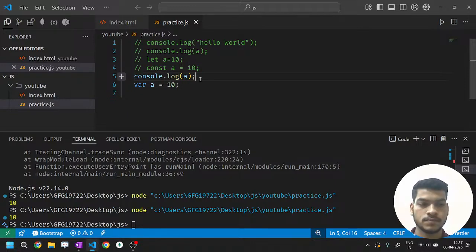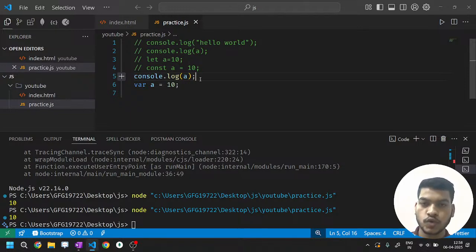Got it? So I believe you are clear on what JavaScript is, what synchronous and asynchronous are, what single thread and multi-thread are, what dynamically typed is, what hoisting is, and what the temporal dead zone is. In the next video, we'll understand closures, callbacks, async and await, and other things that can be asked in a JavaScript interview. Today we have covered 5 topics: what synchronous JavaScript is, what async means, what single thread and multi-thread mean, what JavaScript is, what syntax is, and why and when we use var. Var is not suggested for a developer, and the ES6.